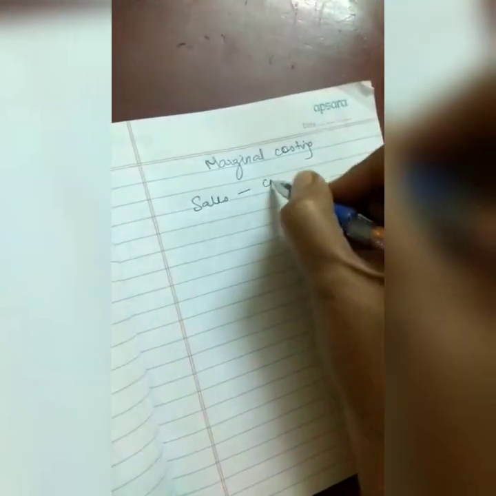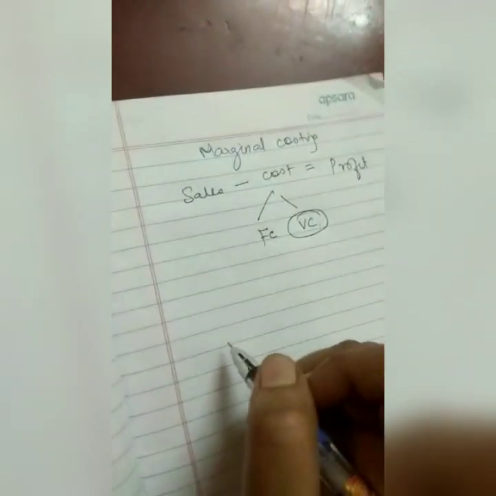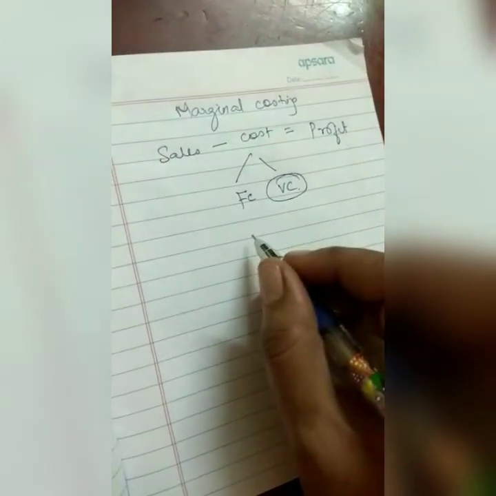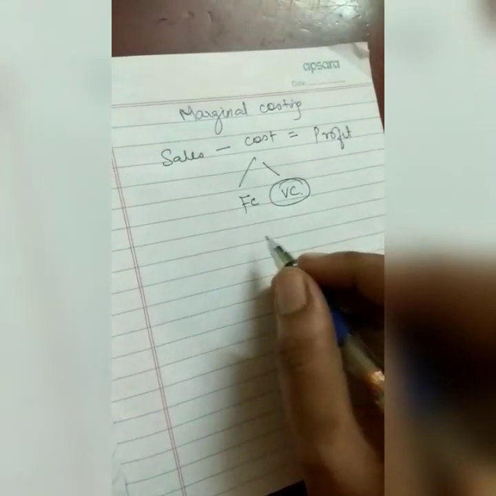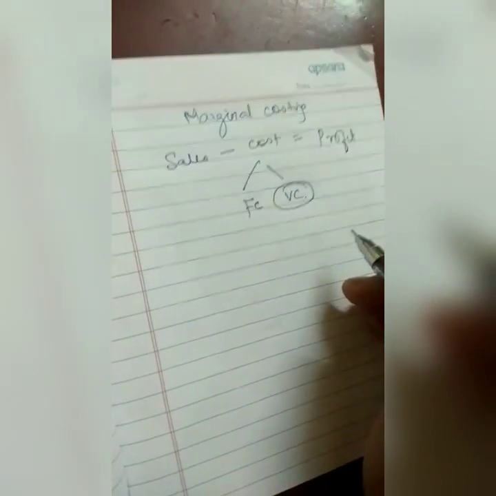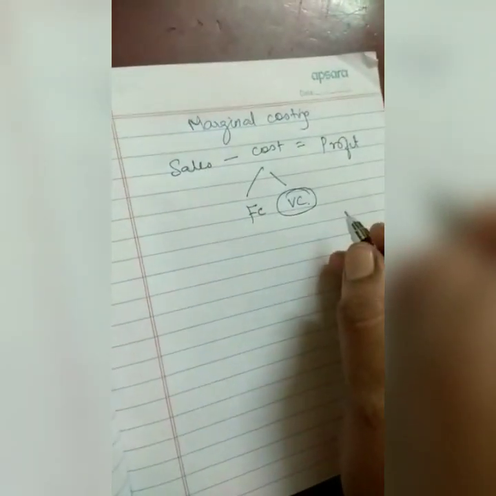We all know that sales minus cost is profit, right? So this cost can be split into fixed cost and variable cost. For a decision making using the marginal costing technique, I am bothered only about the variable cost, because variable cost varies with the volume, but fixed cost remains constant irrespective of whether the decision is taken in favor of the situation or not in favor of the situation. So while finding the profit, I split the cost between fixed cost and variable cost.